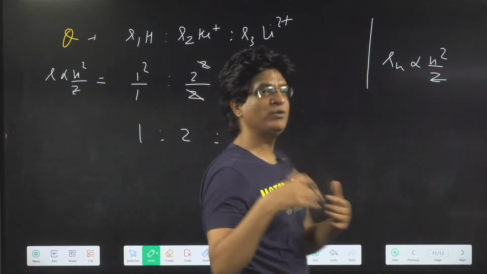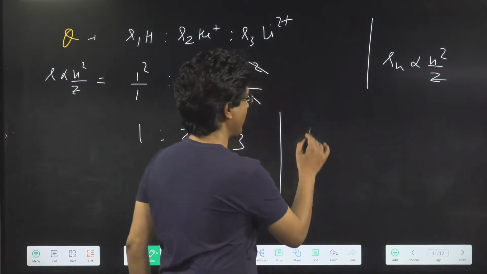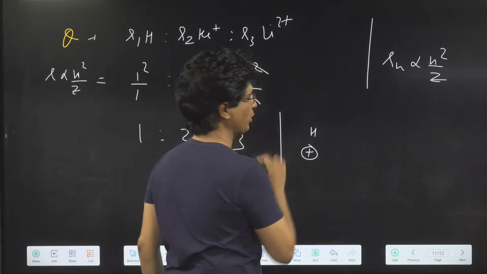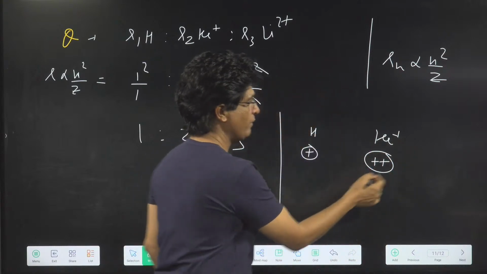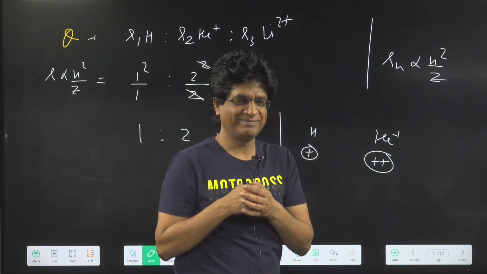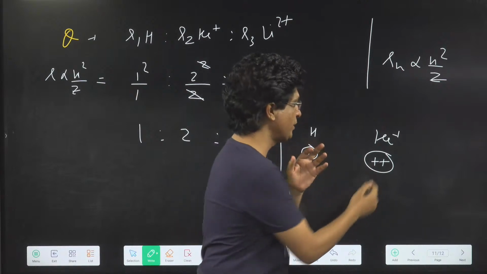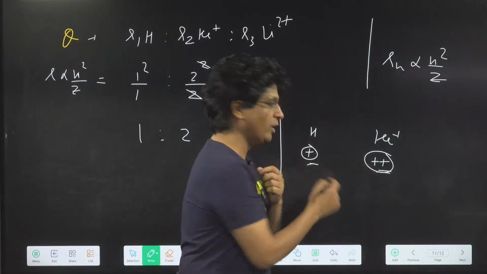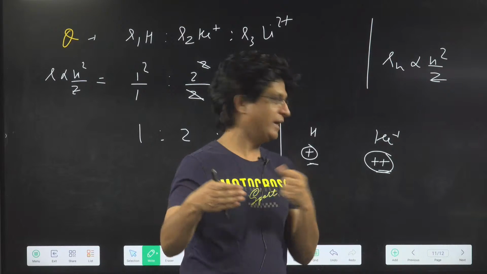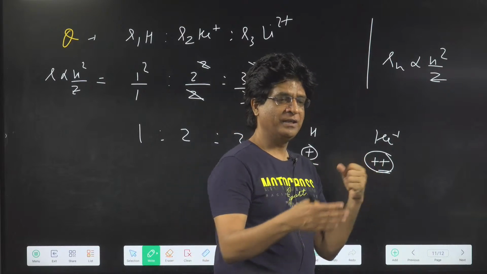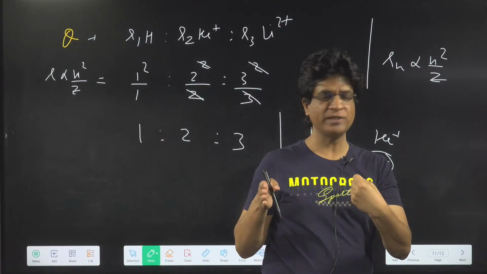I'll tell you the common sense first, then I'll solve it with the formula also. In hydrogen we have only one proton, but in helium plus we have two protons. Two protons will pull the electron closer. One proton will not pull the electron that much. So the electron will stay away in hydrogen, but in helium plus it will come closer. So the radius will decrease.